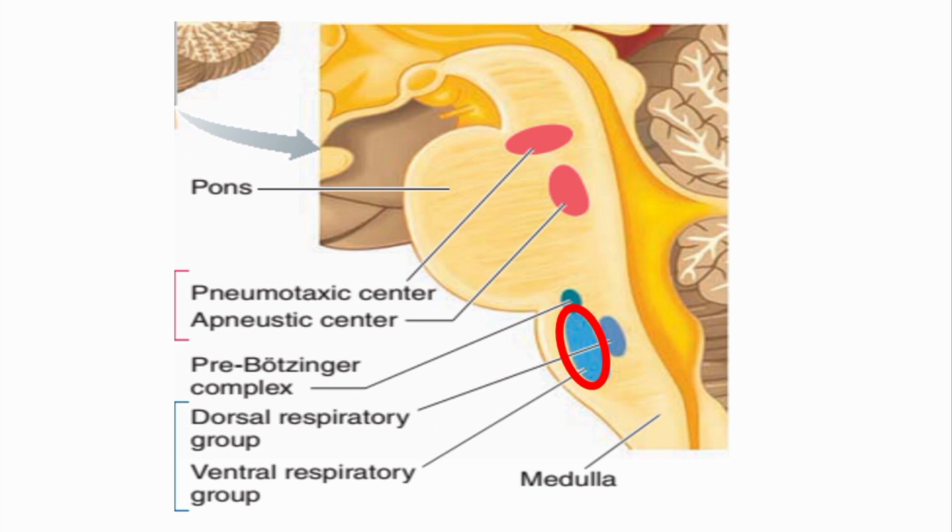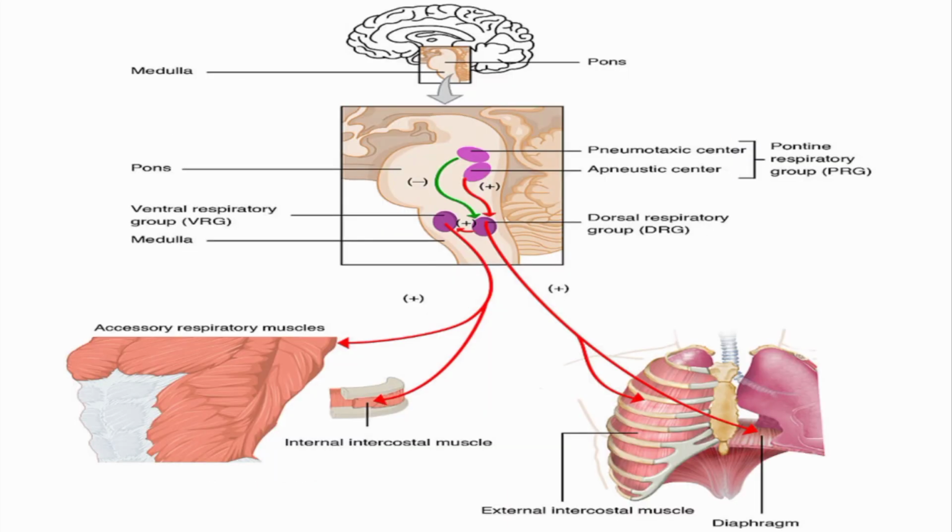It acts only when we require increased ventilation, for example during exercise, to provide powerful signals to the expiratory muscles. So, in conditions of increased ventilation or forceful breathing, it sends powerful signals to the expiratory muscles, for example the abdominal muscles. This is another view of the respiratory center. This is the medullary respiratory center and this is the pontine respiratory center, and in the medullary center this is the dorsal DRG and this is the VRG, or ventral respiratory group of neurons.